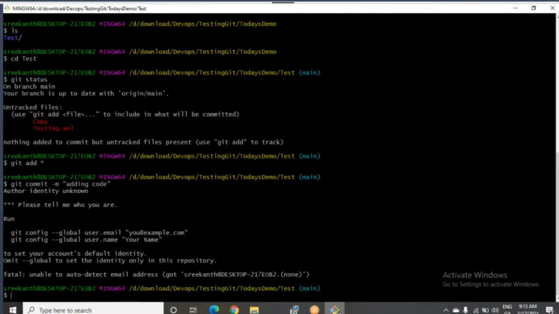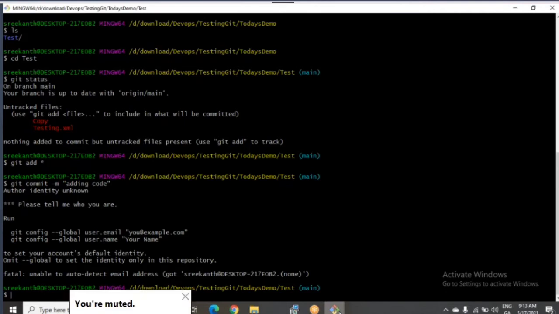Sir, this is the error. I just want to explain this error. That's why I'm executing this code. So listen very carefully. This is a default error the first time a user commits some source code, you will face this issue. When you run the command git commit -m double quote message, the first time it will show you should configure the global username and email ID. For verification purposes, you should configure this.